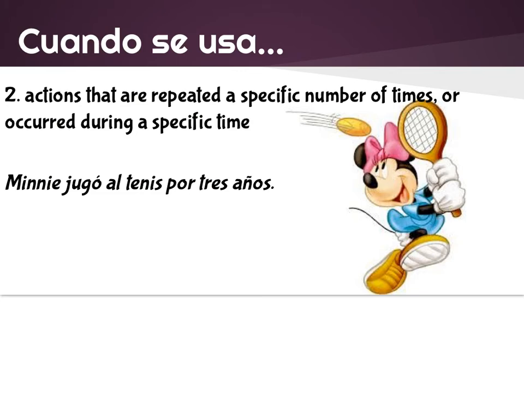The second time you use them is for actions that are repeated a specific number of times or occurred during a specific time. So, por ejemplo, Minnie jugó al tenis por 3 horas. Minnie played tennis for 3 hours. That is a very specific time. It's got a specific start and end, 3 hours.